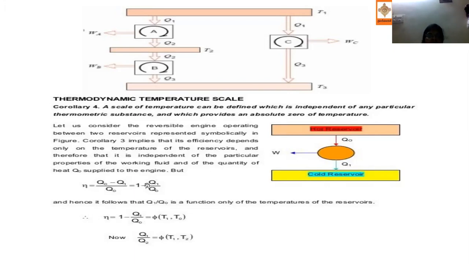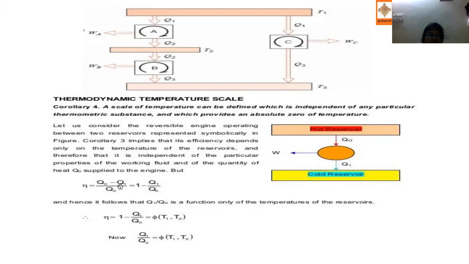Next, the thermodynamic temperature scale. Here we have a hot reservoir, a cold reservoir, heat supplied Q naught, heat rejected Q1, and work done. What do we know about efficiency? Efficiency is work done by heat supplied. Work done is Q naught minus Q1, so efficiency is (Q naught minus Q1) by Q naught, which is 1 minus Q1 by Q naught. So that is our efficiency.